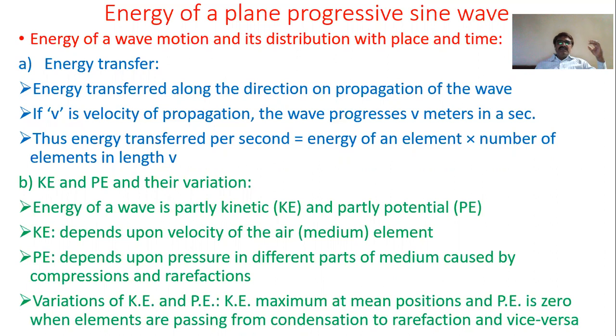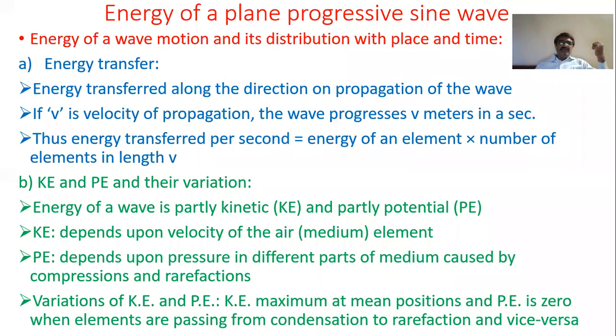Thus, energy transferred in a second is simply the energy of an element times the number of elements in a length v. Since in 1 second the wave travels a distance equal to v meters, the energy transferred in a second, or in unit time, is equal to the energy of an element multiplied by the number of elements in the length traveled in 1 second, that is v, if v is the velocity.